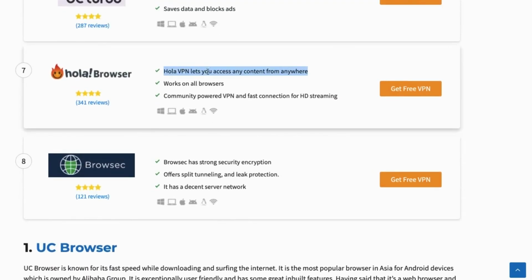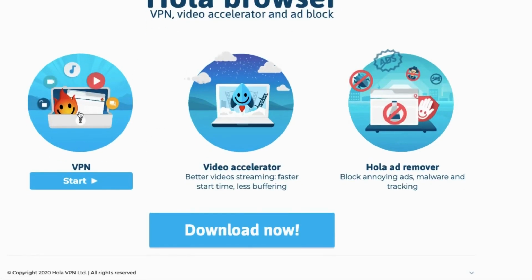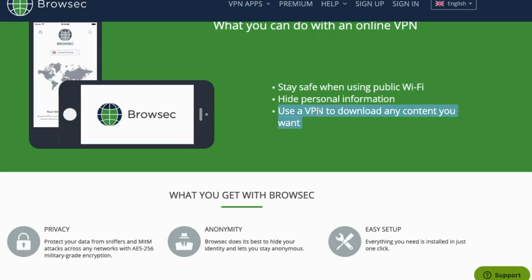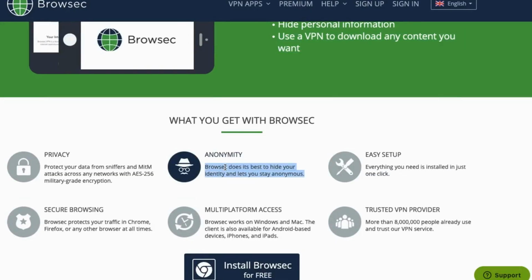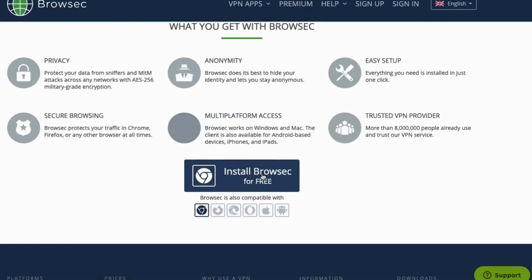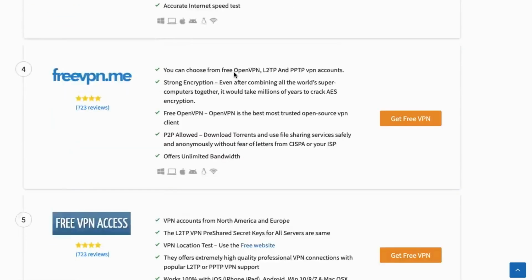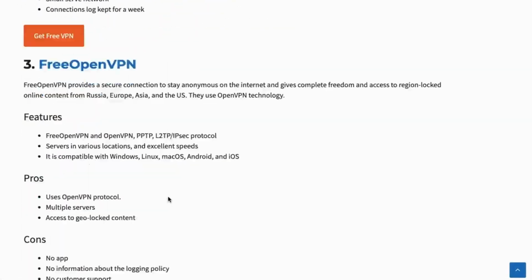There is one more VPN as well, the Hola browser. It's one of the best VPNs. You can download it and use it. See here, after opening, it's directly showing VPN. Once you start it, your data won't be tracked. Even Browsec as well. Browsec connects to VPN and downloads anonymously. More than 8 crore people have downloaded and are using it. They have a Chrome extension and an Opera extension as well. In this way, you can connect to any VPN and access it freely.